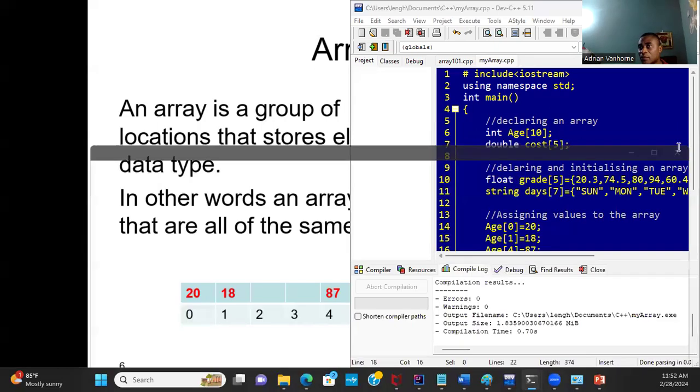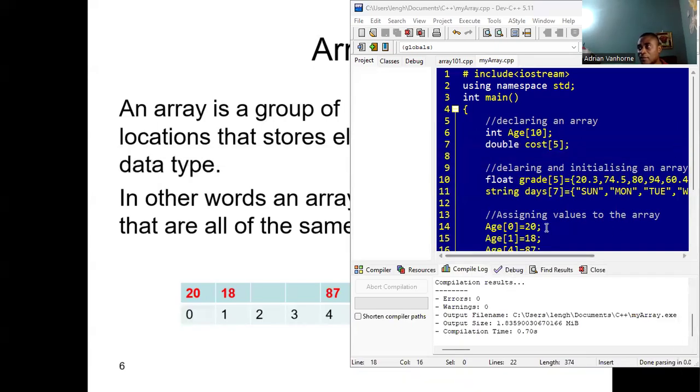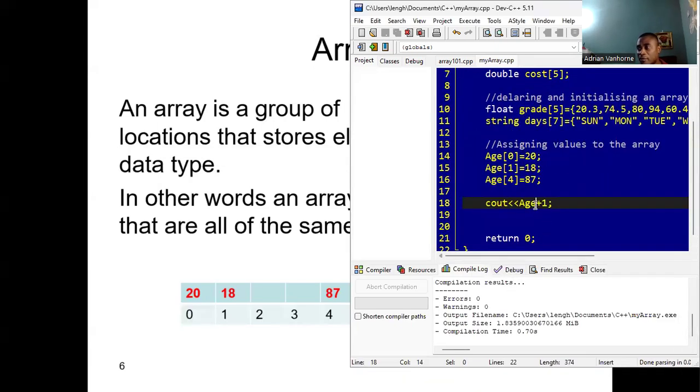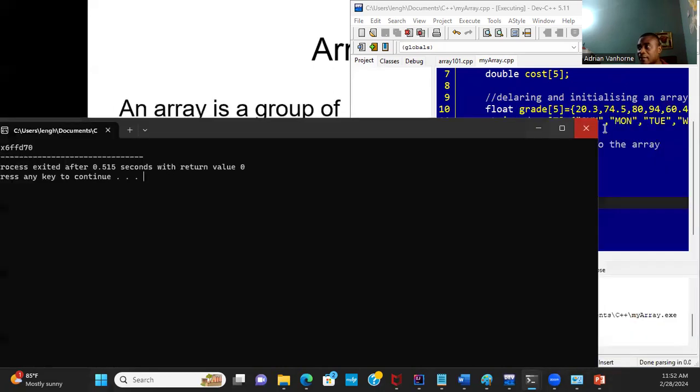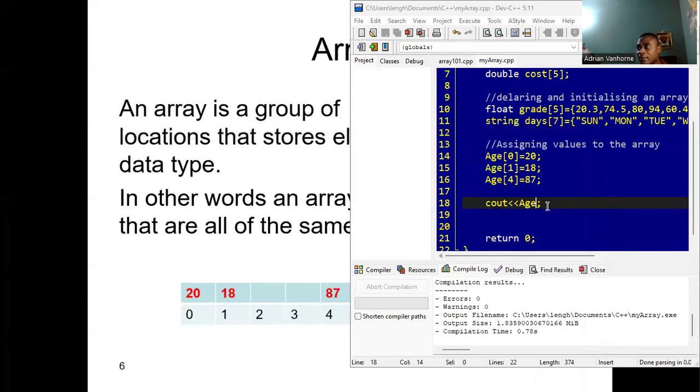All right, let me take off the +1 so we can make a little note of what the memory address for age is. So for age, we have 6FFD70. And we are saying that the next element in the array is located beside this one.